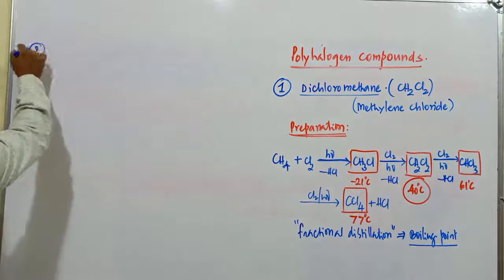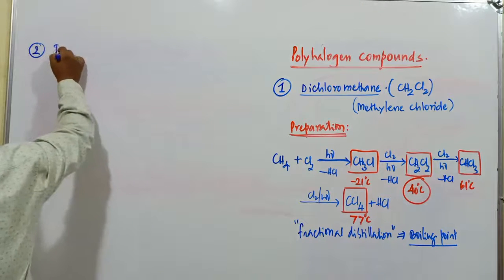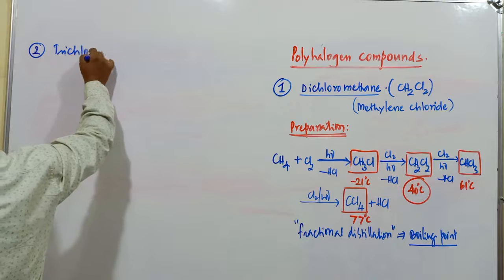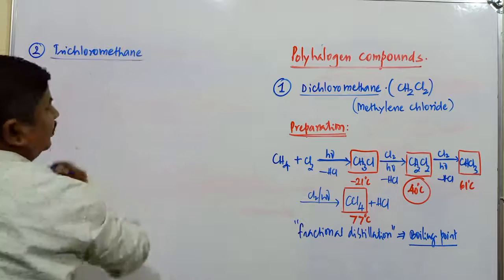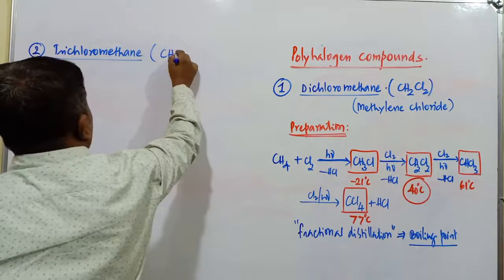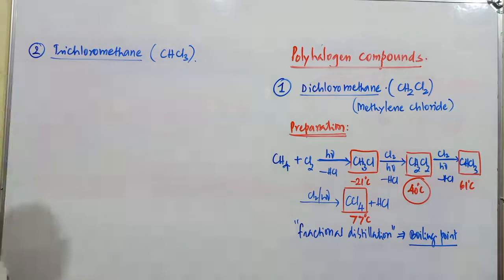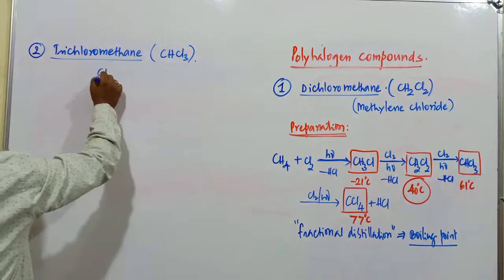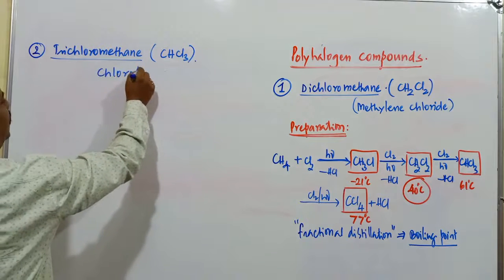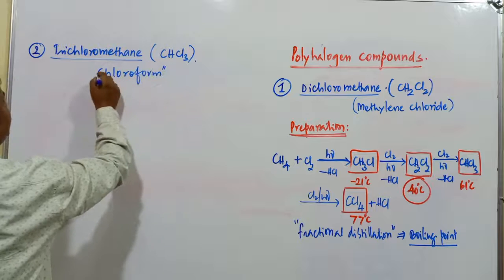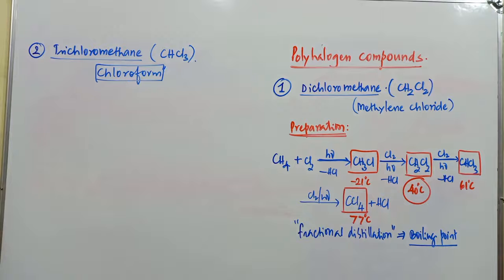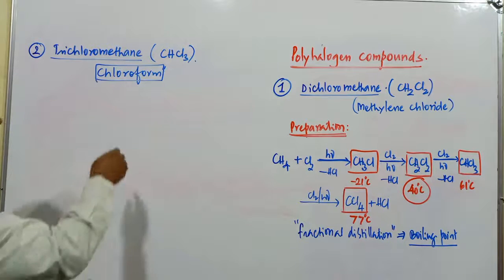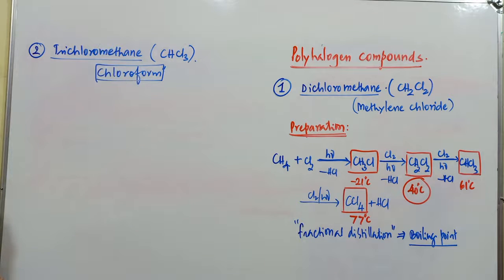Second polyhalogen compound is trichloromethane. What's the formula? It is CHCl3. Trichloromethane. Common name of this compound is chloroform. Probably you have heard about the application of this chloroform. Earlier it was used as an important anesthetic, but nowadays its use has been banned, though it is used for some other purposes.